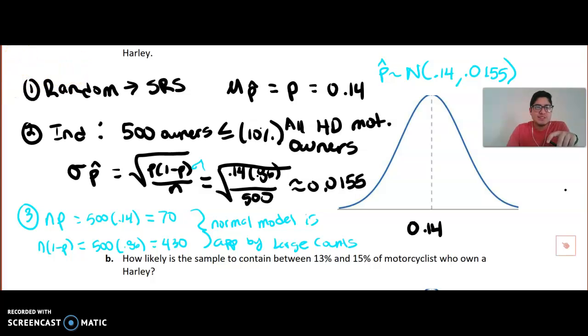Okay, here we go. So let's actually use the sampling distribution now to find a few probabilities.